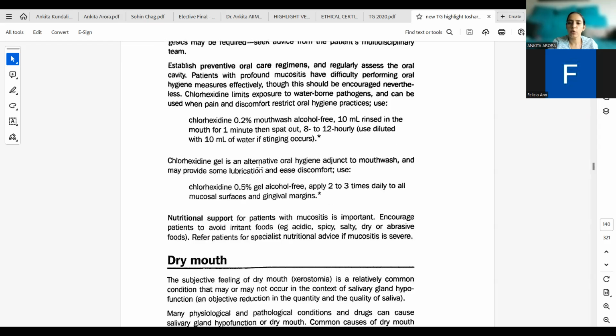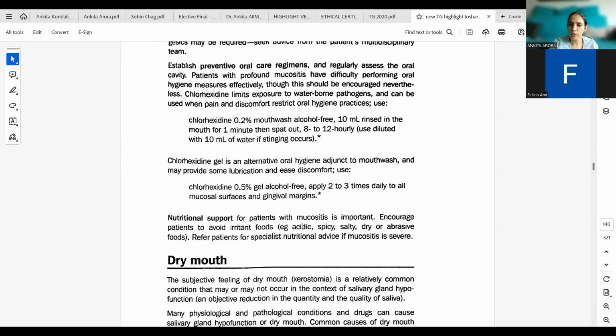Chlorhexidine gel is an alternative oral hygiene adjunct to mouthwash and may provide some lubrication and ease discomfort. So use chlorhexidine 0.5% gel, alcohol-free, apply 2 to 3 times daily to all mucosal surfaces and gingival margins.